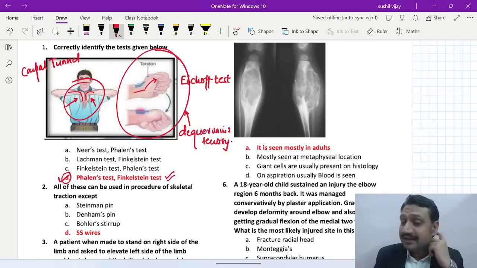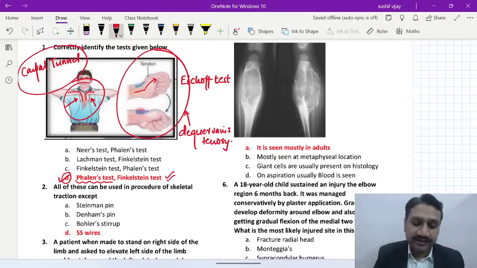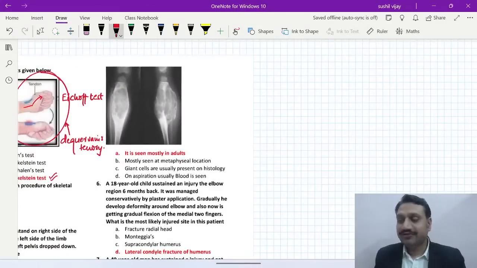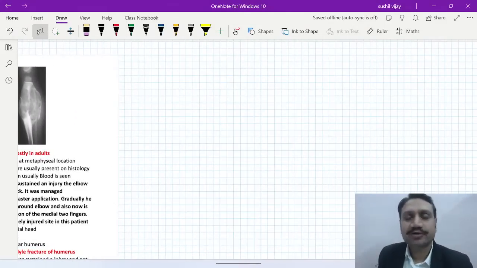Now my idea here is to give you the list of the clinical tests which can be done at multiple locations. Okay, so that is one. Second important thing, when we have talked about the Phalen, we should also know that whenever you are talking about the compressive neuropathy of the median nerve here, then what is the most specific test? Carpal tunnel syndrome. Okay, so fine. I'll make some tables for the quick recap of the subject.